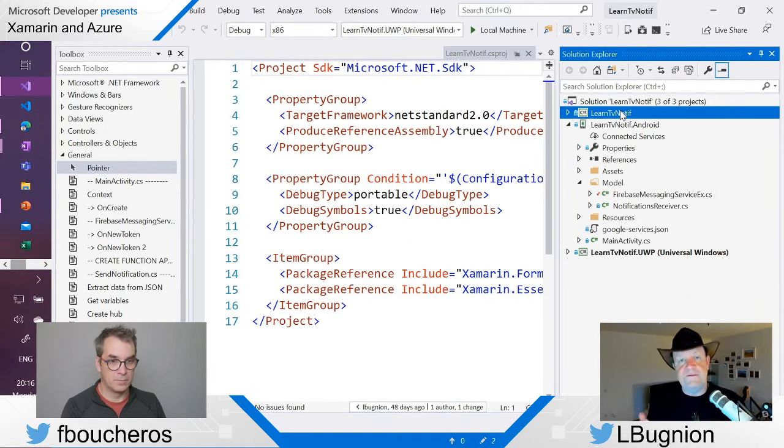But unfortunately, for push notifications, there is a bit of code which has to be specific to Android, specific to Windows, and specific to iOS, because push notifications are a very low-level service. The reason why it's so low level is that you can actually receive push notifications even when your device is off, well, not completely off, but if the application is not running, you still receive the push notification. That shows that there is something happening already at the operating system level.